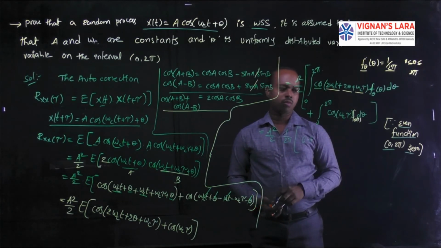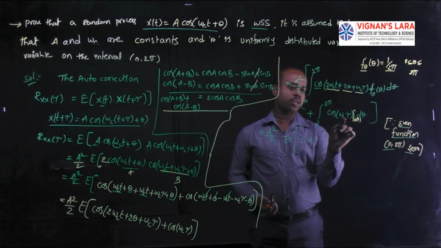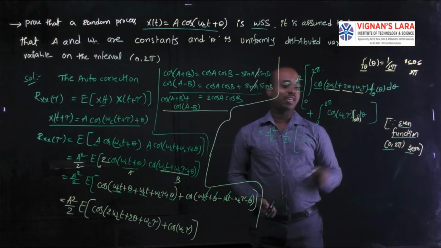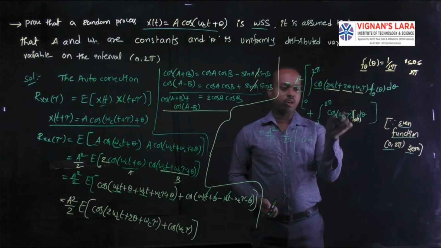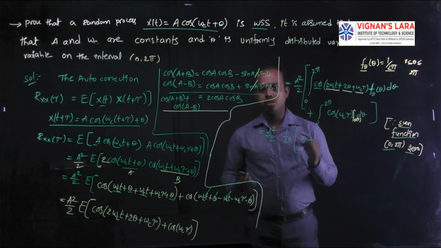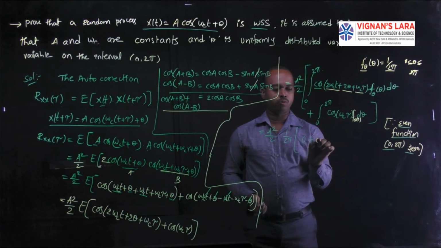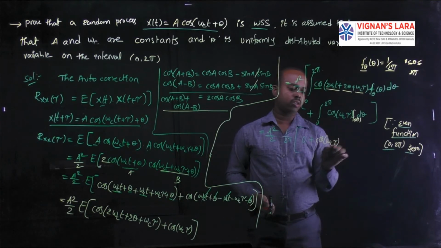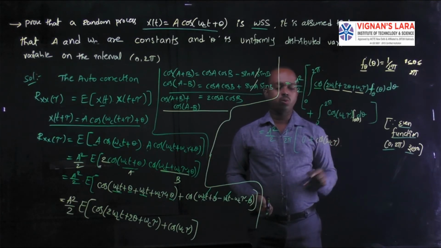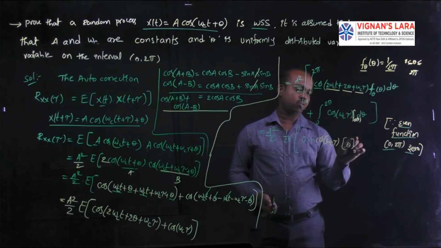The second term involves only cos of omega c tau, but it does not involve theta. Suppose it did involve theta, then this value would also be 0. But this one is a constant. Cos of omega c tau is a constant, so I have to integrate with respect to theta. The limits are 0 to 2 pi.